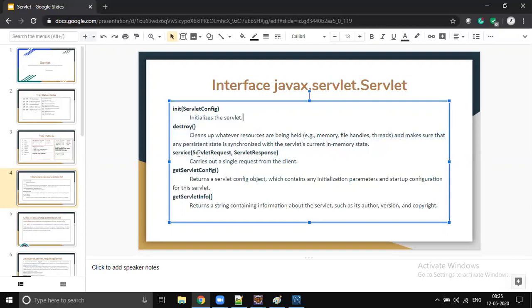Servlet API. So, every time you write a new class that implements Servlet, how many methods do you have to provide implementation for? Init, service, destroy. Three.